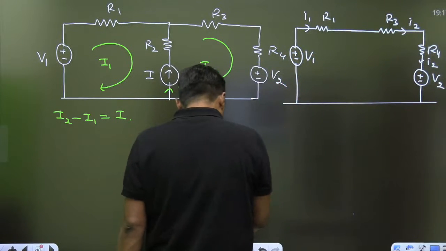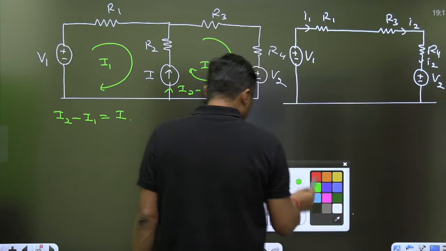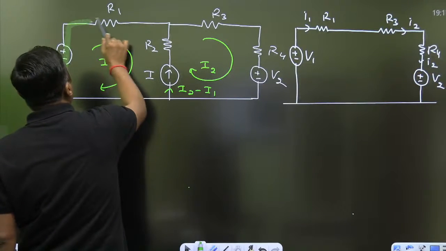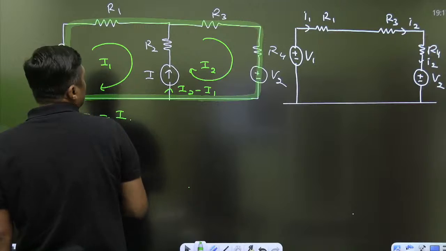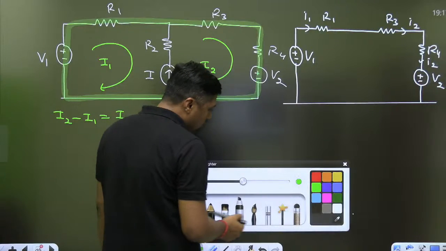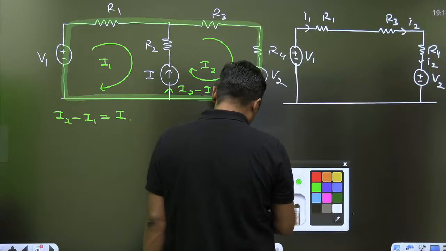So simultaneously we are applying KVL in this loop. This is called super mesh. KVL is valid for any closed loop. So we are just giving the KVL.